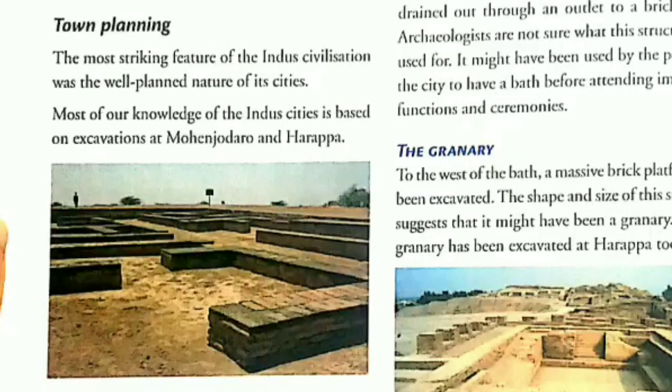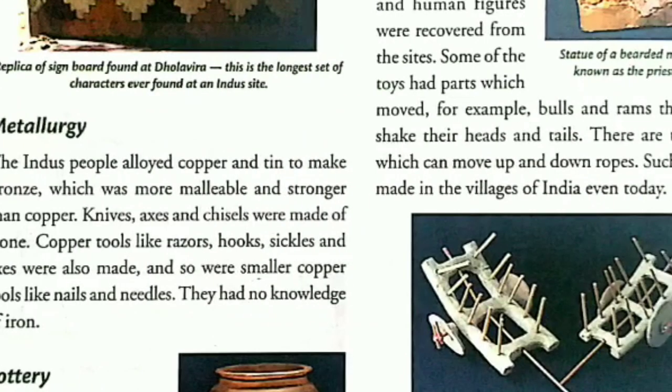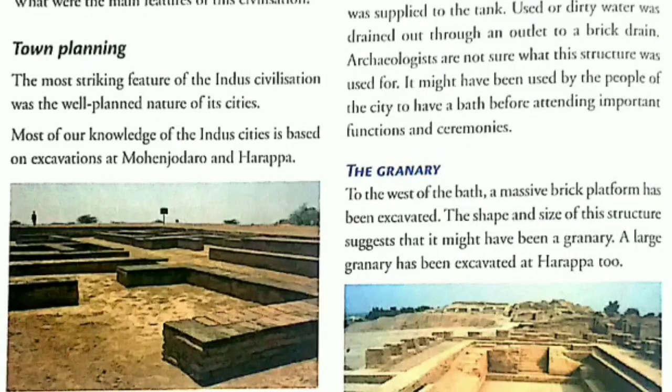Now we will look at a few main features of this civilization like town planning, their administrative system, their eating habits, their clothing, their art, craft, religion, etc. Town planning of Indus civilization. The cities of Indus civilization were well planned. Most of our knowledge of the Indus city is based on excavations at Mohenjo-daro and Harappa.